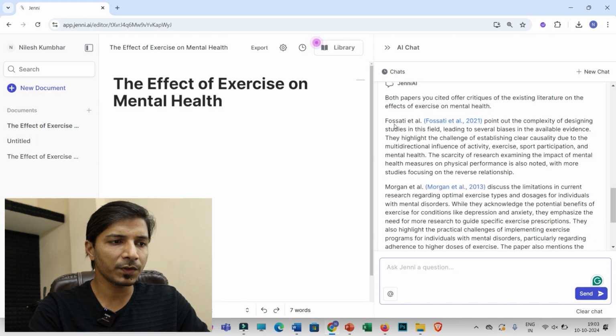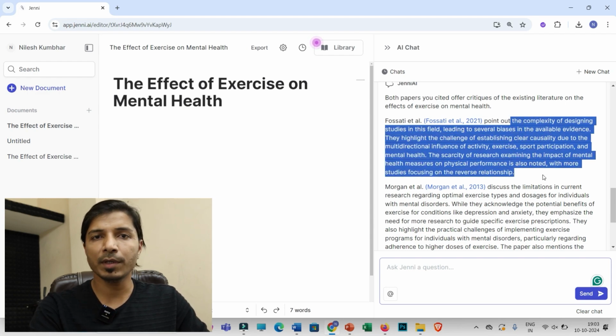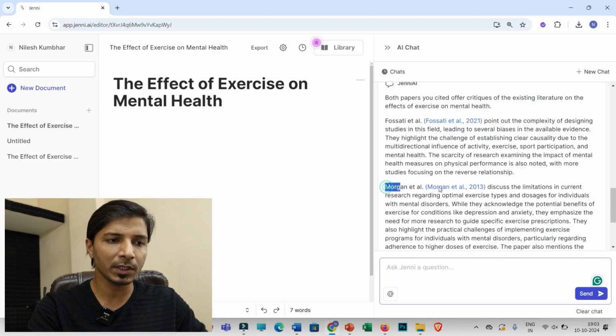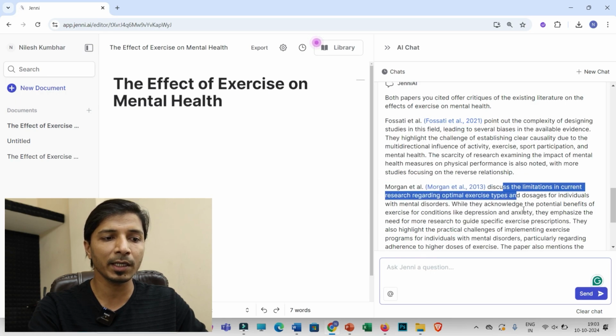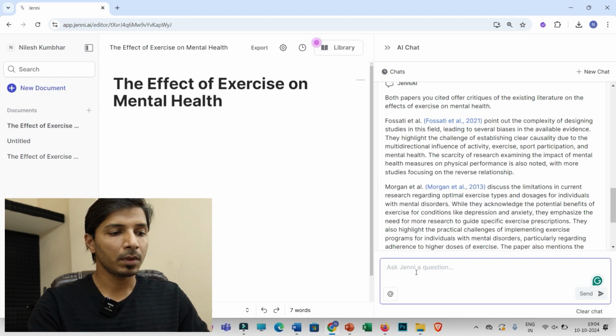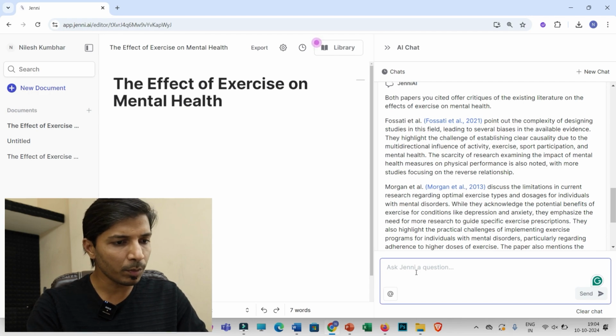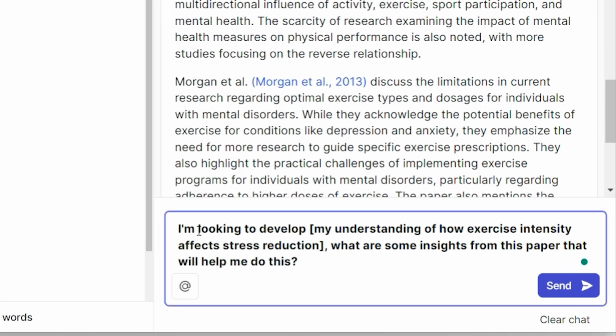So this is the first research article that you had selected, and this research article has pointed out these limitations or critiques of previous literature. This is the second research article you selected, and these are the critiques. And now let's move towards the third important prompt, that is, I am looking to develop my understanding of how exercise intensity affects stress reduction.